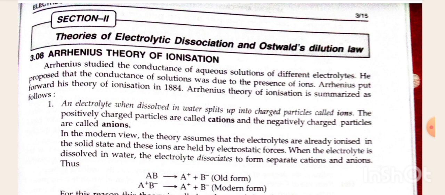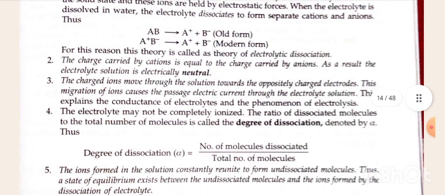First, an electrolyte, when dissolved in water, splits up into charged particles called ions. The positively charged particles are called cations and the negatively charged particles are called anions. In modern view, the theories assume that the electrolytes are already ionized in the solid state and these ions are held by electrostatic force. When the electrolyte is dissolved in water, the electrolyte dissociates to form separate cation and anion. Thus, AB gave rise to A positive plus B negative in the old form, whereas in modern form, A positive B negative gives rise to A positive plus B negative. For this reason, this theory is called the theory of electrolytic dissociation.